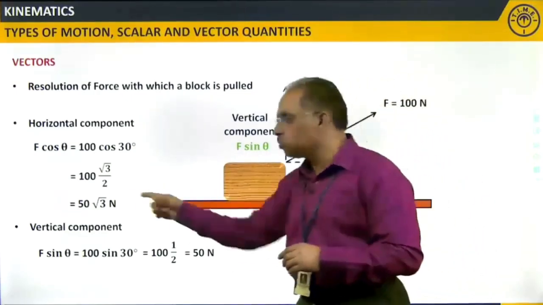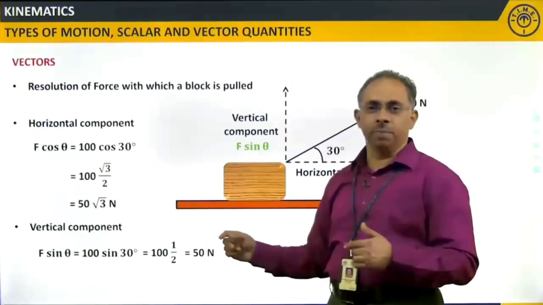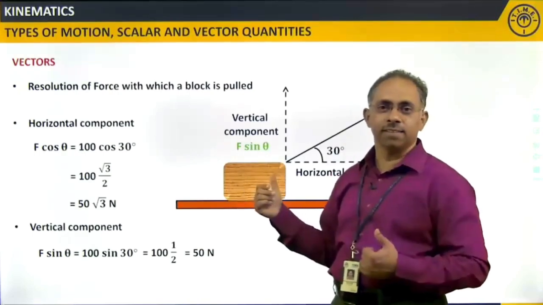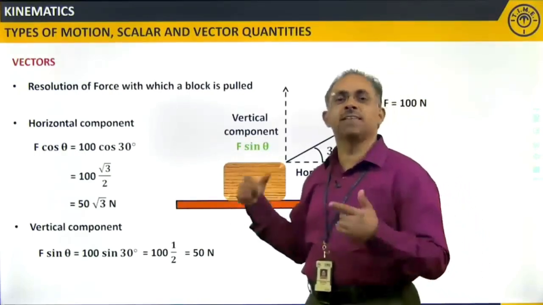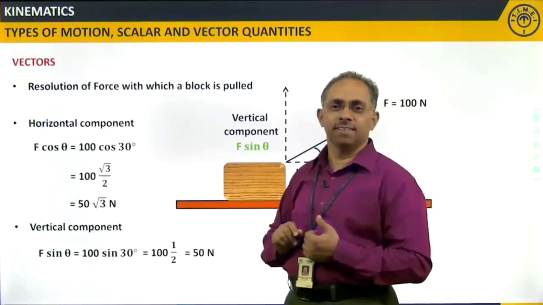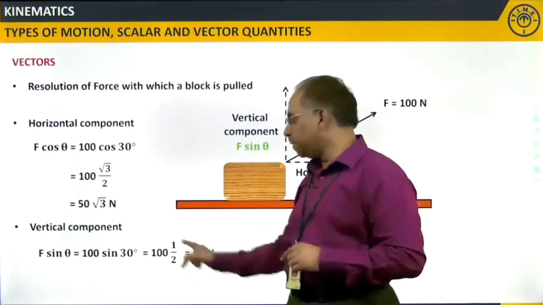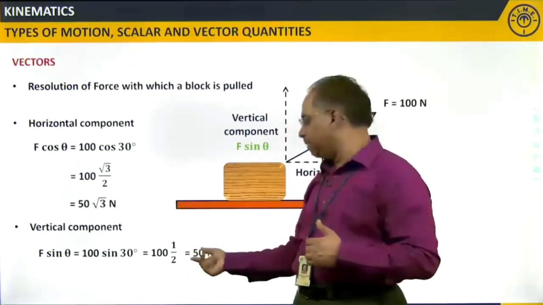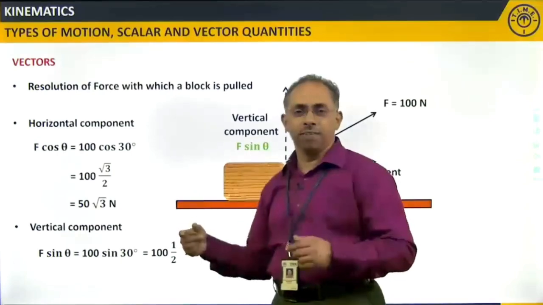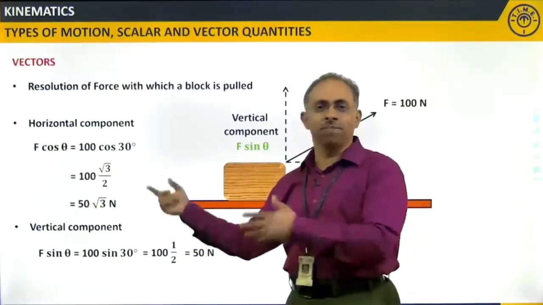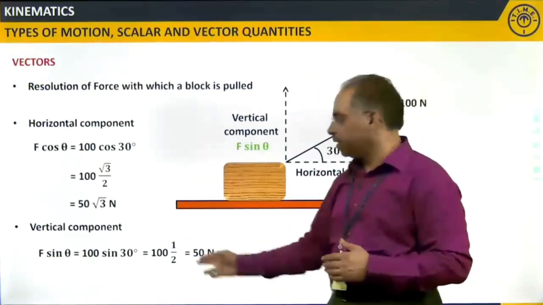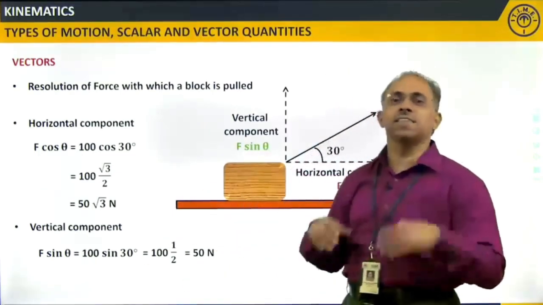If you add these two numerically, will you get 100? Is it equal to 100 or greater than 100? It is greater than 100, because 50 plus 50 is 100, but here it is 50 root 3, and definitely 50 root 3 is greater than 50. So if we add these two, we get something greater than 100.